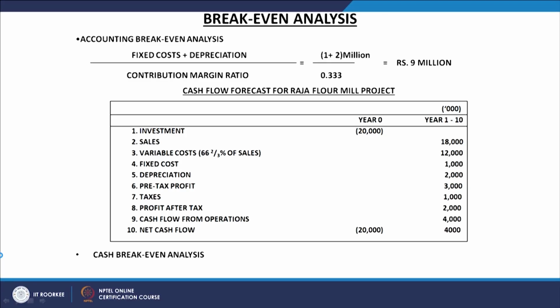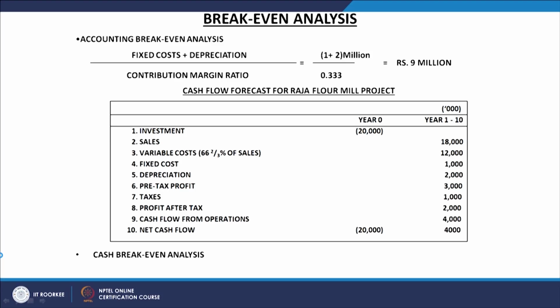Now, as I told you in the previous class itself, we will be learning about the financial break even point. I guess you will be hearing about it for the first time, and you will learn also how to calculate it. The financial break even point is different from the accounting break even point. The focus here is on the NPV of the project, and not the accounting profit. Under the accounting break even point we talk about the accounting profit, but under the financial break even point we talk about the NPV of the project.